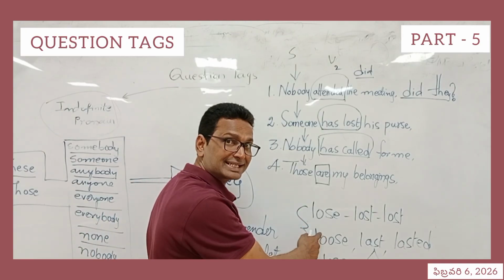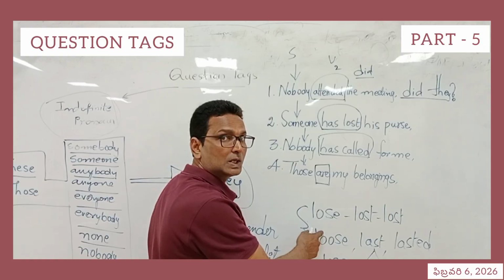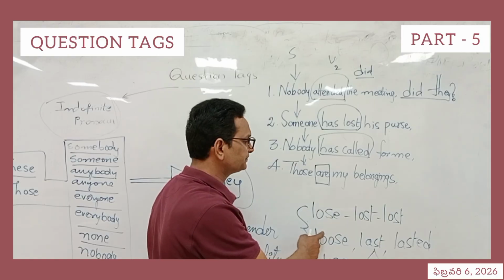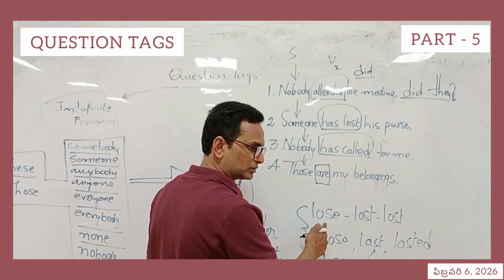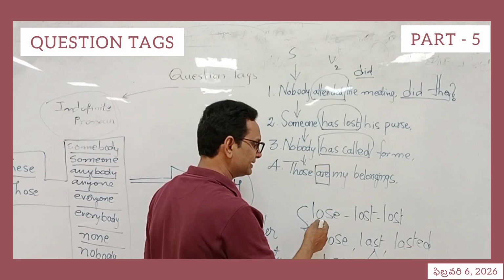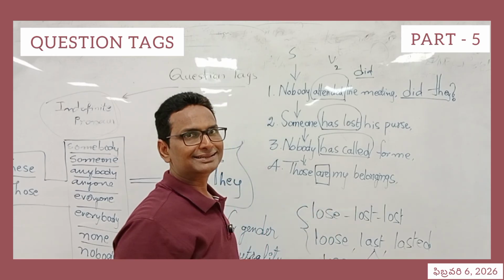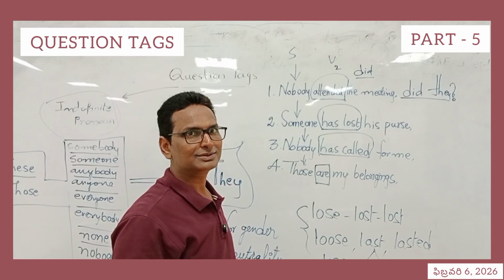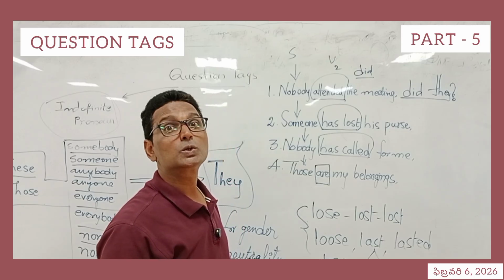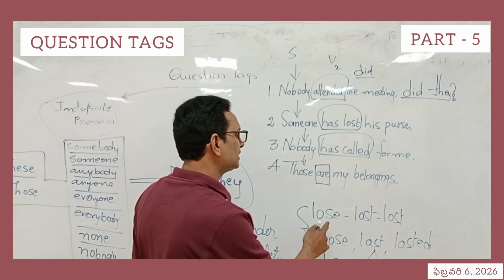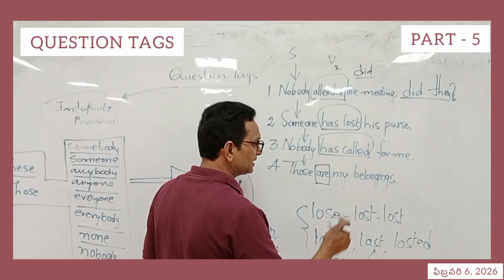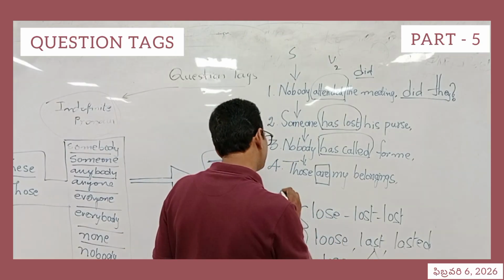The pronunciation of this LOSE is "looz". But quite contrary to this, usually the learners or the speakers in English pronounce this as "loss". That's wrong. It's not "loss", it is "looz". And it is the verb form.